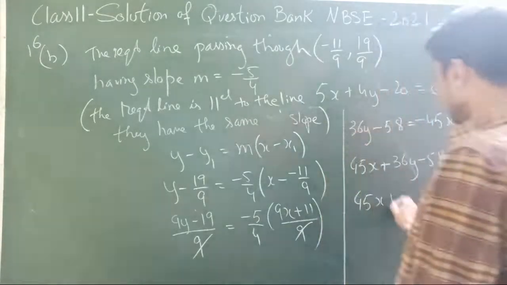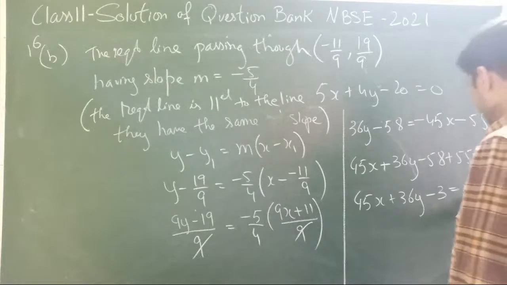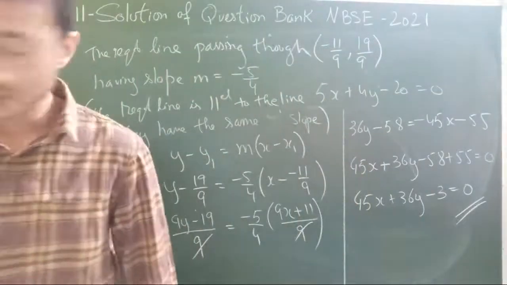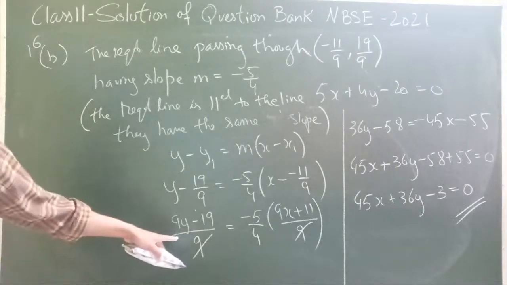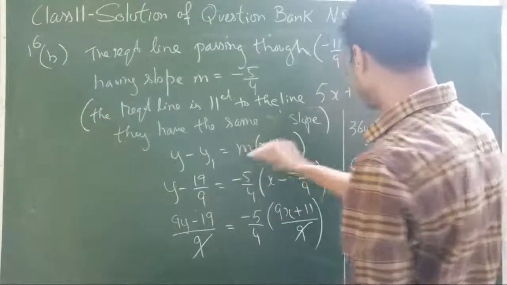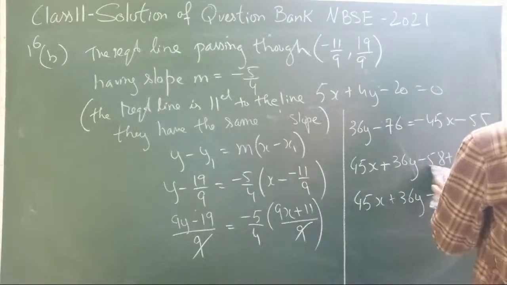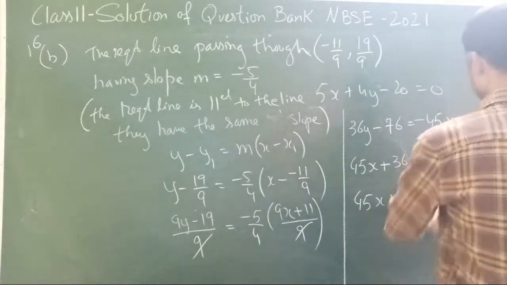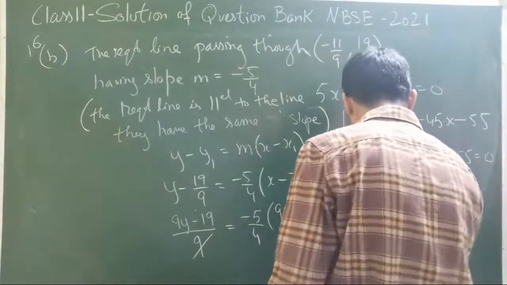So 45x plus 36y minus 76 plus 55 is equal to 0. So that's 45x plus 36y minus 21 is equal to 0. We can still take a 3 common.